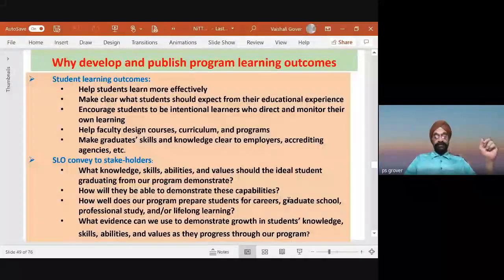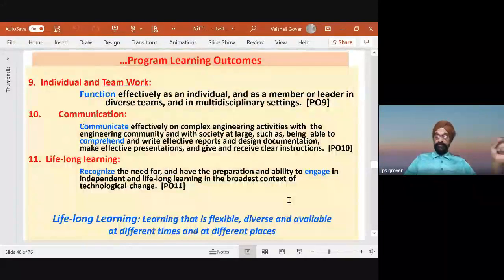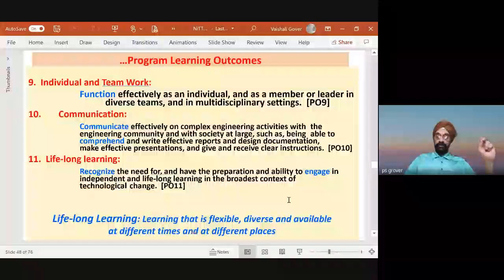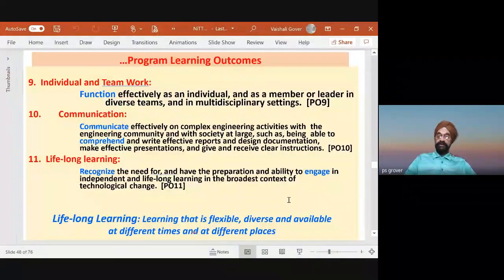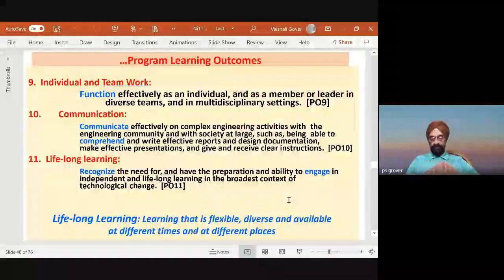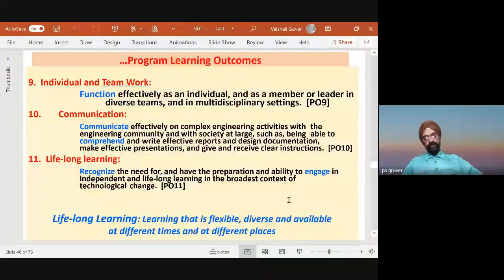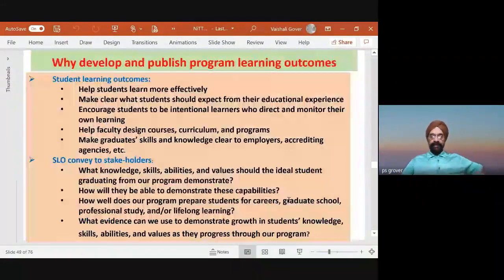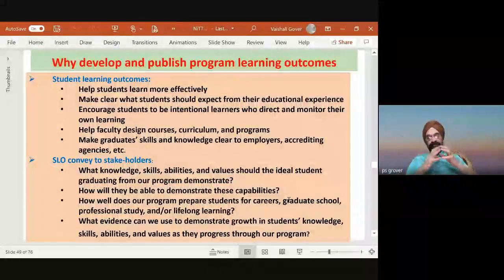Now, please appreciate that outcome-based education enables the student to be a holistic learner, holistic worker, and this is indicated clearly in the program learning outcome. You can write your own, but at present, we are adopting what NBA has given us, and then writing our course outcomes which enable us to achieve these things. So why do we do all these things? Not only this, see, again, student learning outcome helps students learn more effectively.